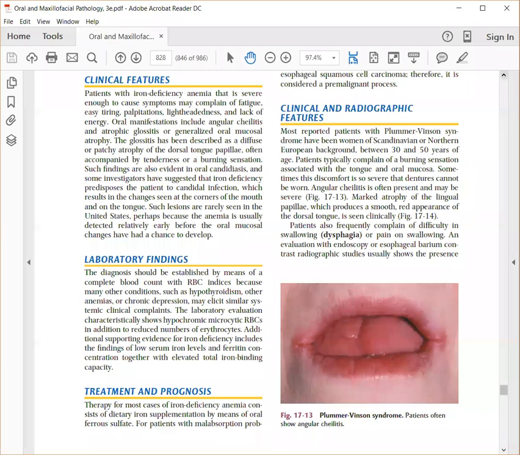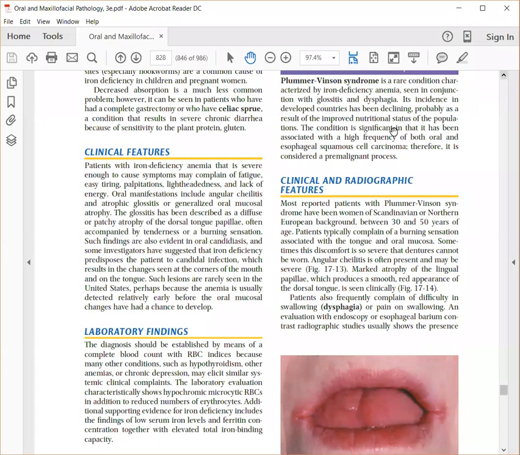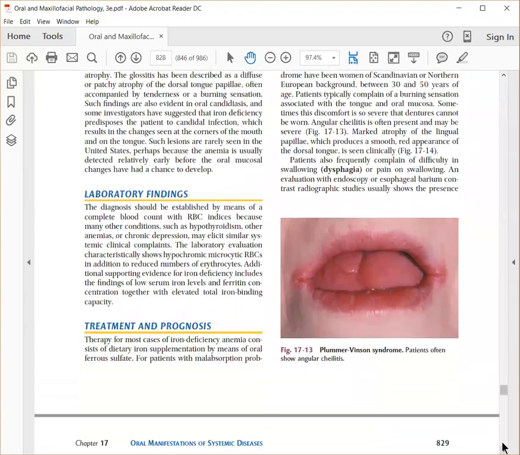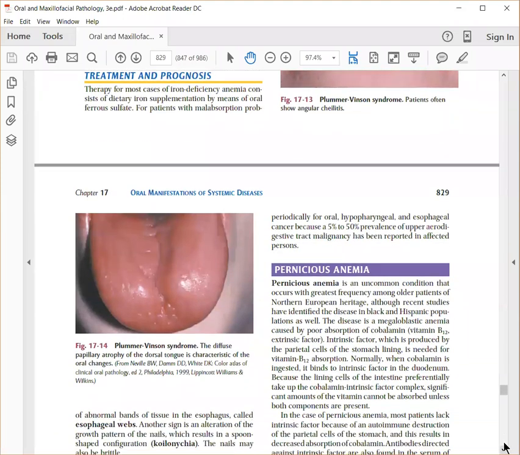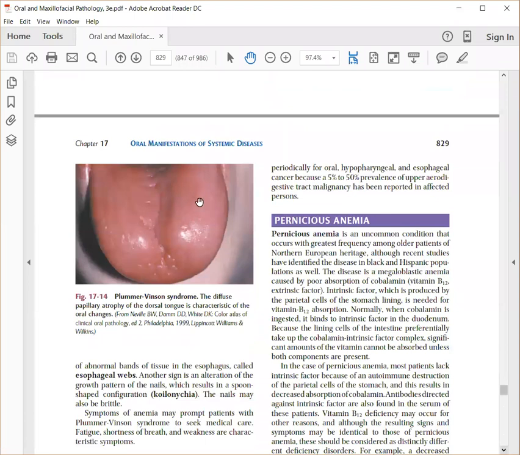It is very important, as I told you, because it has a high frequency of oral and esophageal squamous cell carcinomas. So it is a syndrome that shows glossitis and cheilitis with dysphagia. The patient has difficulty in swallowing and they have a high risk for developing squamous cell carcinoma. So iron deficiency anemia and Plummer-Vinson syndrome can come as an essay question in your exam. So you can see this tongue, there are hardly any papillae, a smooth, bald tongue.